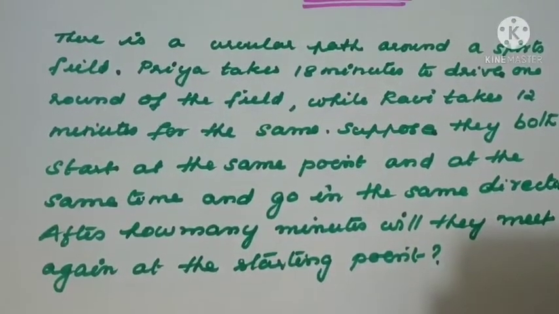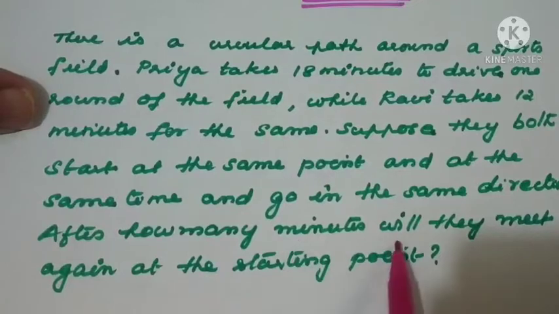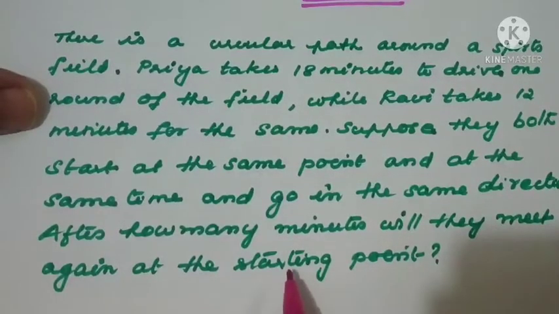There is a circular path around a sports field. Priya takes 18 minutes to drive one round of the field, while Devi takes 12 minutes for the same. Suppose they both start at the same point and at the same time and go in the same direction. After how many minutes will they meet again at the starting point? Here, starting point, how many minutes will they meet again? So it is the minimum time that is required. So minimum time means we should calculate LCM only.